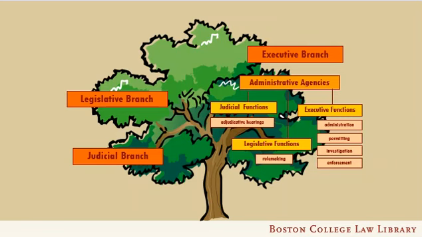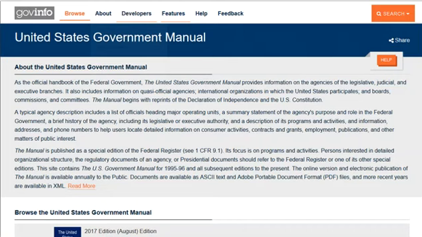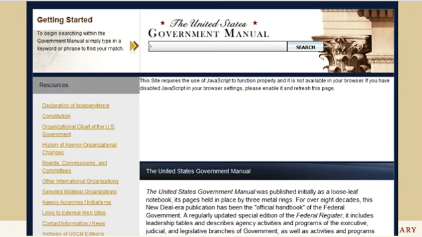However you interact with an agency, it can be helpful to find out more about the agency and the people who are in charge. My favorite source of information on the federal government is the U.S. Government Manual that is published annually by the U.S. Government Publishing Office and available at govinfo.gov. It's also available on its own webpage at usgovernmentmanual.gov.